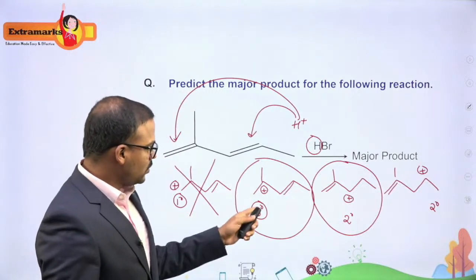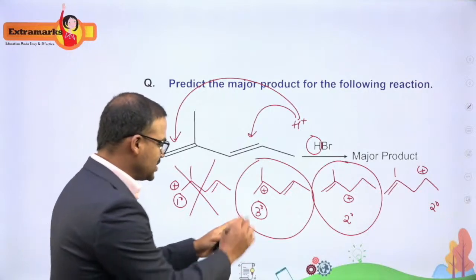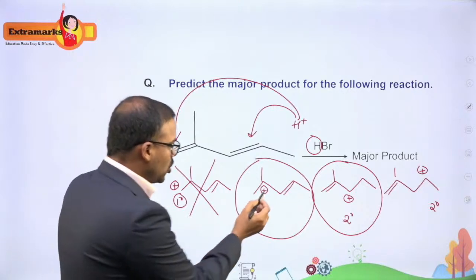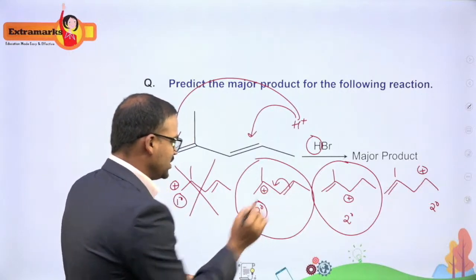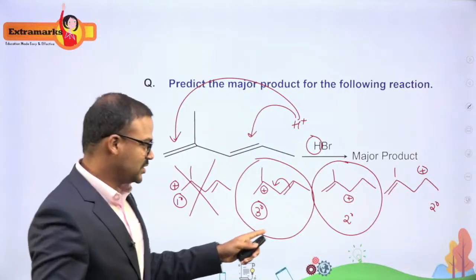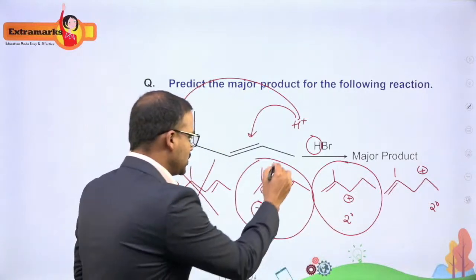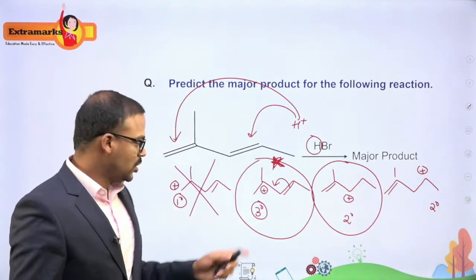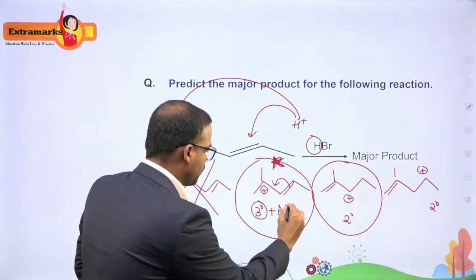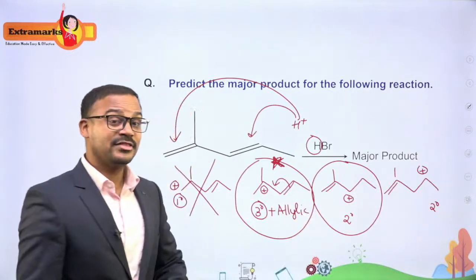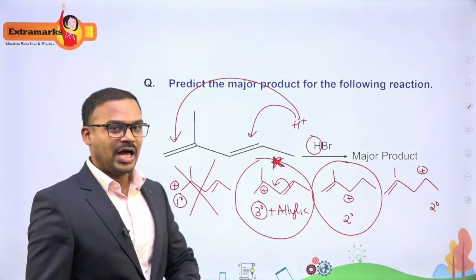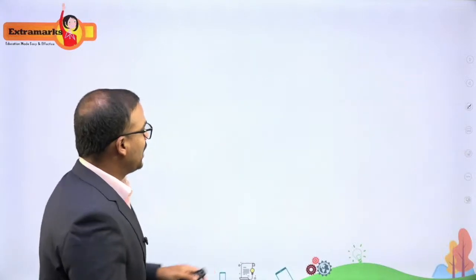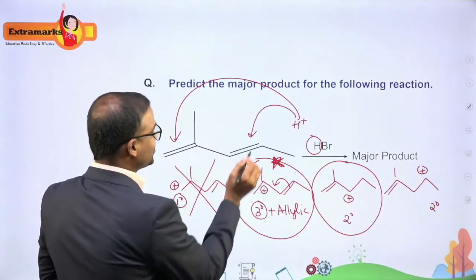If you look at this one, this is the most stable one because this is tertiary, this is secondary, and tertiary is more stable, plus there is something called resonance. There is a possibility of resonance in this particular carbocation. It means tertiary plus resonance. This is secondary plus resonance. So I will choose this one as my most stable one, or we can say allylic carbocations are even more stable. So this is tertiary plus allylic. Tertiary plus allylic will make this carbocation the most stable. All the remaining ones are not as stable as this one. Okay, so this is going to give me the answer. So I'm going to choose this particular carbocation, which is tertiary plus allylic.